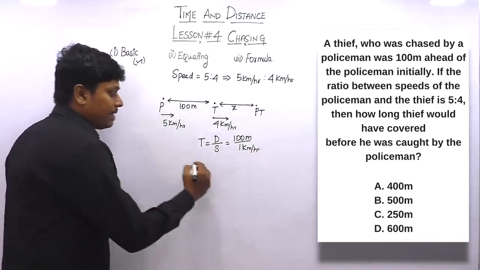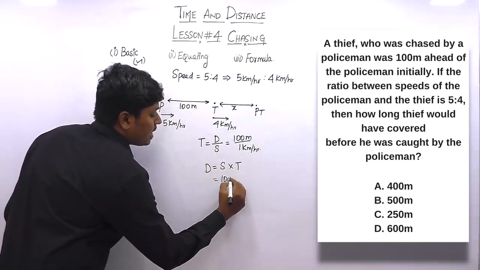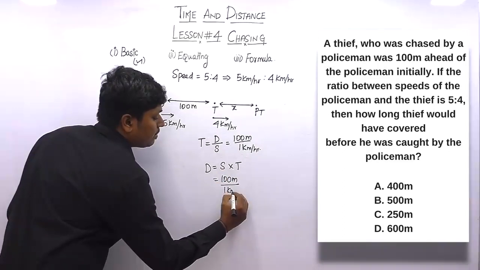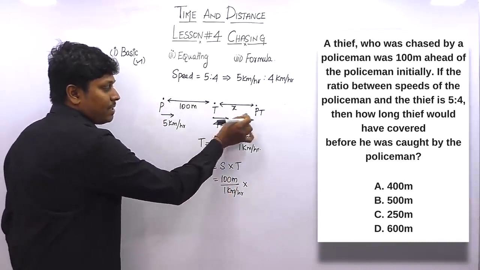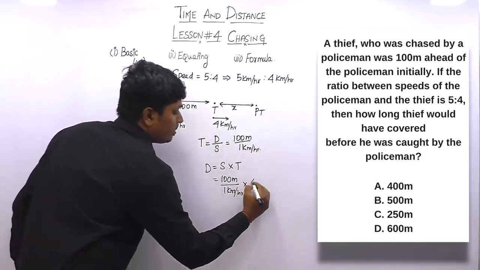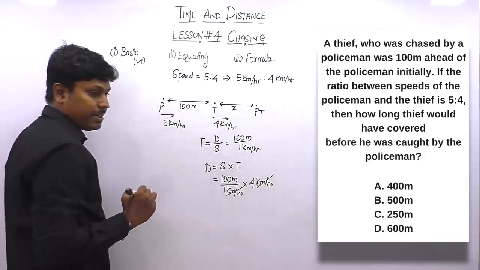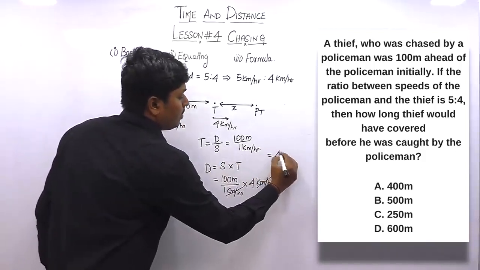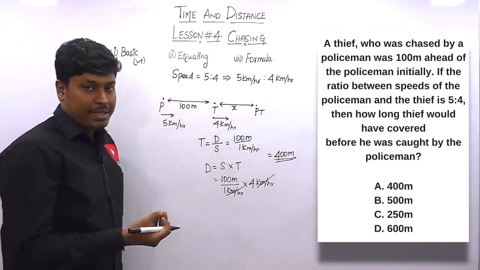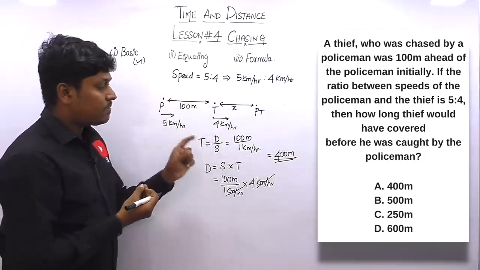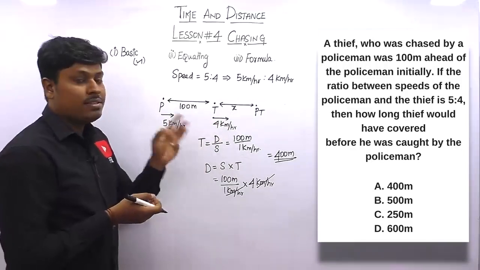Next, our target is to find the distance. So distance is equal to speed into time. We already found the time is 100 meters divided by 1 km per hour, into speed. And our target is to find the distance traveled by the thief, so the speed of the thief is 4 km per hour. You can cancel kilometer per hour. 4 into 100 will be 400 meters. So finally the answer for this question, the distance that is traveled by the thief before he is caught by the policeman, is 400 meters. So we found the value of x is 400 meters. So the answer for this question is 400 meters.